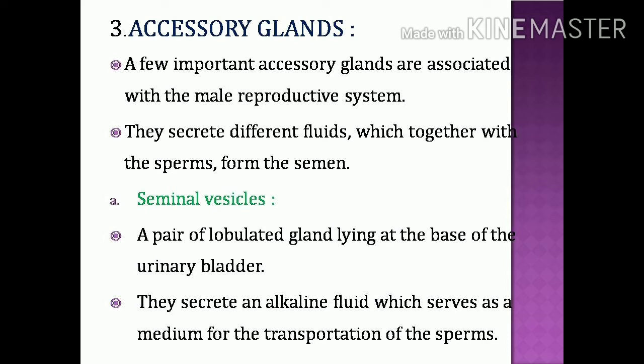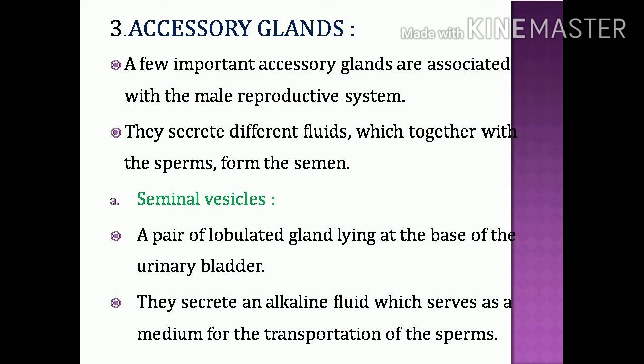Semen is a whitish or light yellowish fluid, the secretions of the accessory glands and the sperm together. There are three types of glands we can see: first the seminal vesicles, next the prostate gland, and next the Cowper's gland.